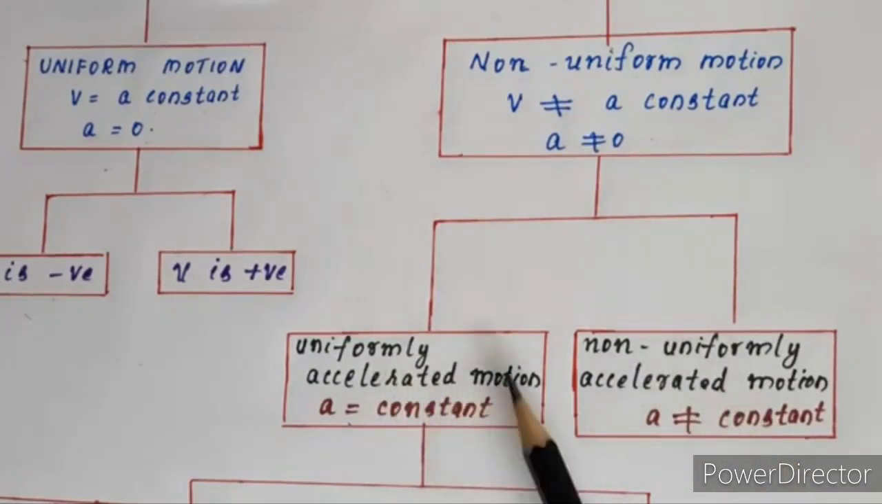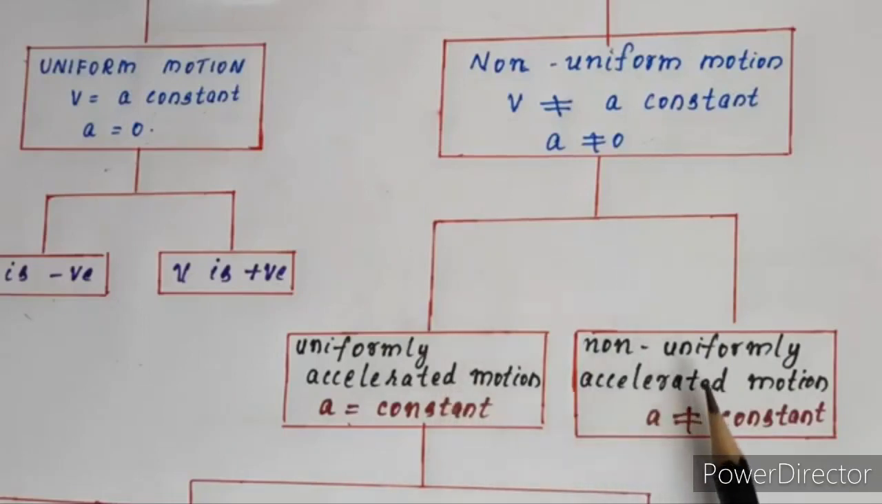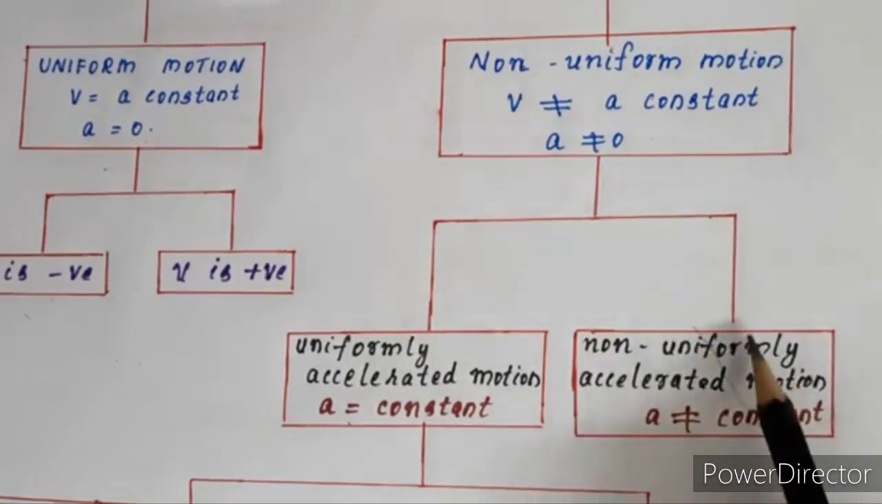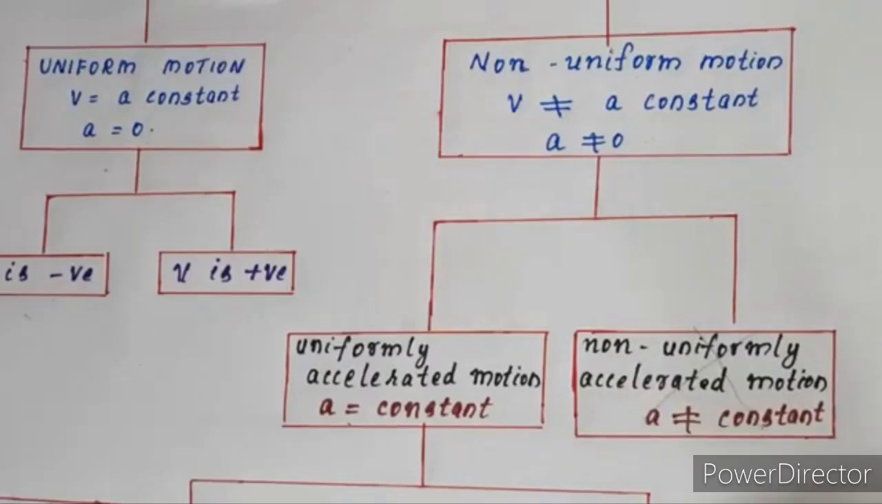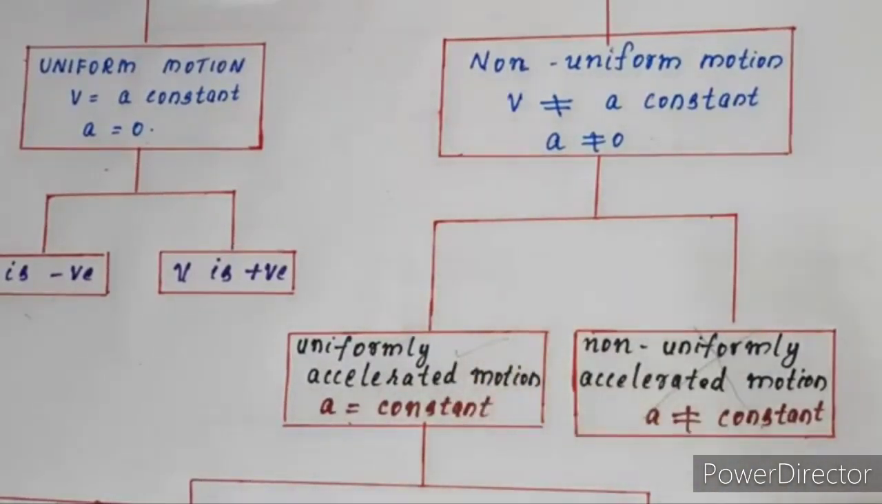Uniformly accelerated motion means A will be a constant, acceleration will be a constant. Non-uniformly accelerated motion means A is not a constant. That is the difference between uniformly accelerated motion and non-uniformly accelerated motion. Now, in our course of study, we will not discuss non-uniformly accelerated motion. We will be discussing only uniformly accelerated motion.